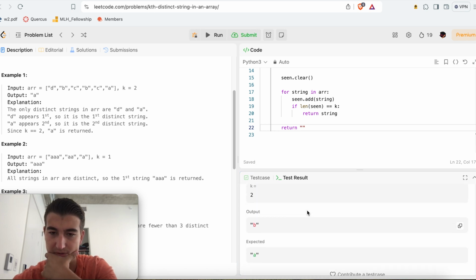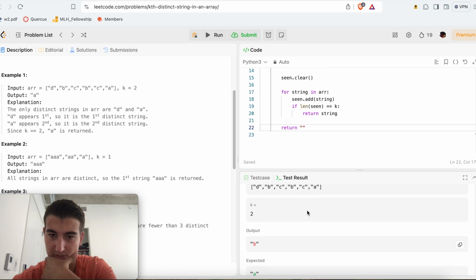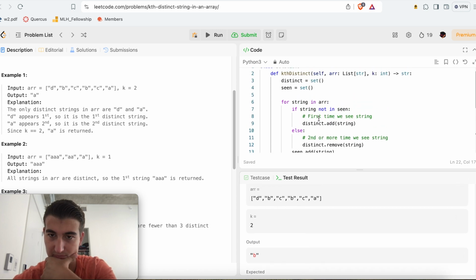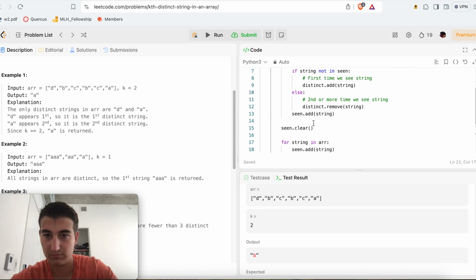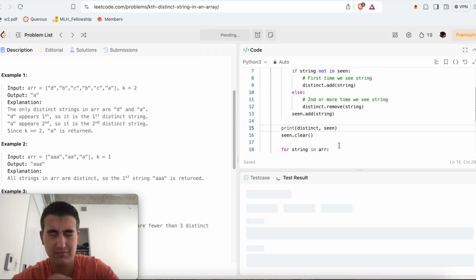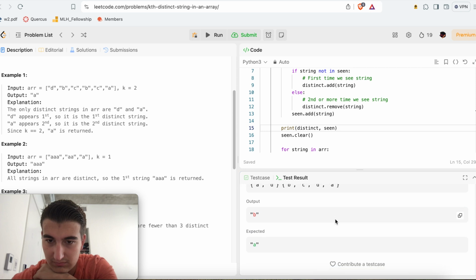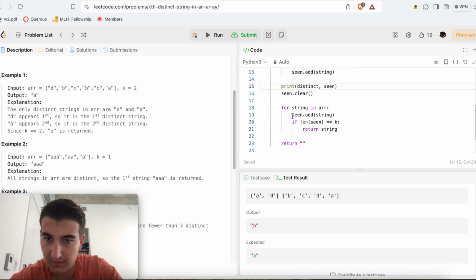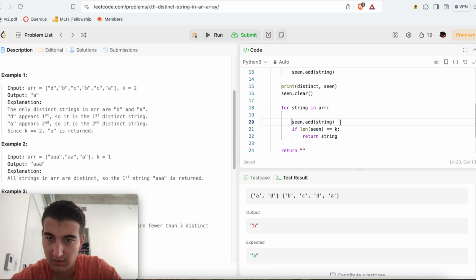Wrong answer. Okay, so let's think about it. Here d of b, print distinct, comma seen. Oh, we only do this if string in distinct.